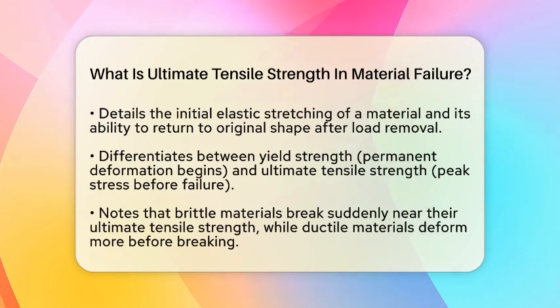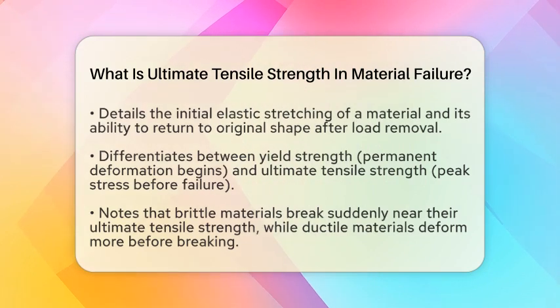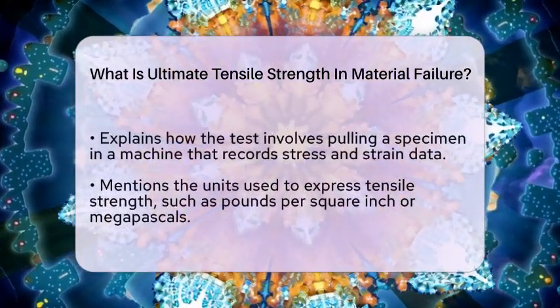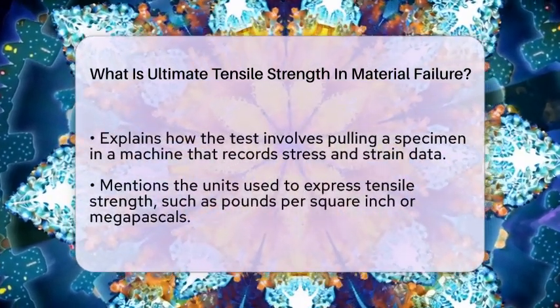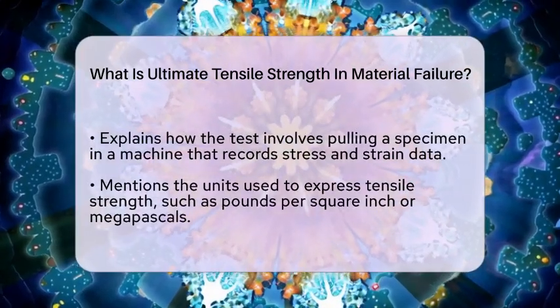Brittle materials like glass tend to break suddenly at or near their ultimate tensile strength, with very little warning. Ductile materials like steel show a lot of plastic deformation and necking before they finally break.